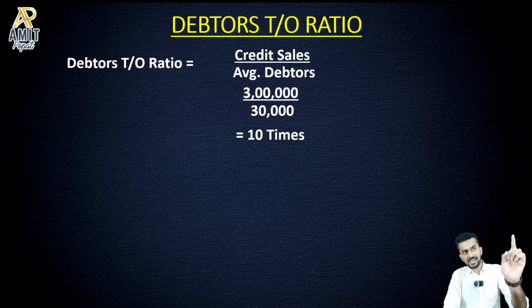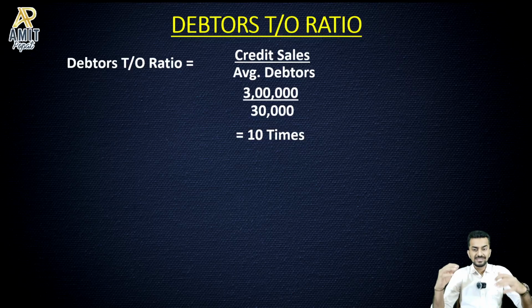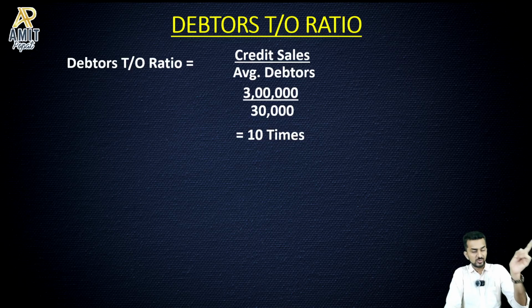Again, I repeat the cycle. Cash, buying raw material, converting that into finished goods, selling them. So that will mean debtors, and debtors will give you cash. So the whole cycle must run fast. If the company wants to make the best profit, higher profit, super profit, then guys, it is mandatory that the cycle has to run super fast.